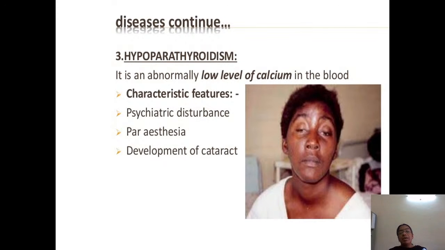Hypoparathyroidism is an abnormally low level of calcium in the blood. With abnormally low calcium, the characteristic features are psychiatric disturbances and paresthesia, and there might also be development of cataract because of the abnormally low level of calcium in the blood.